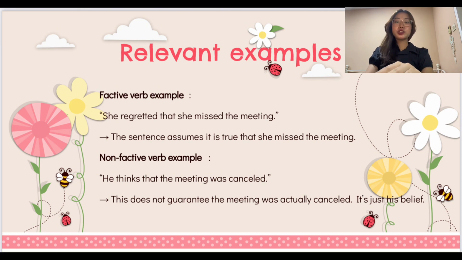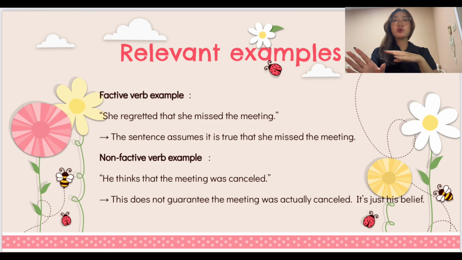And next, moving on to the relevant examples of factivity, which are divided into two types, factive verb and non-factive verb. The first one, the factive verb example, is "she regretted that she missed the meeting." So this sentence actually assumes it is true that she missed the meeting, from the factive verb "regretted." The next one, non-factive verb example, "he thinks that the meeting was cancelled." So this does not guarantee the meeting was actually cancelled.